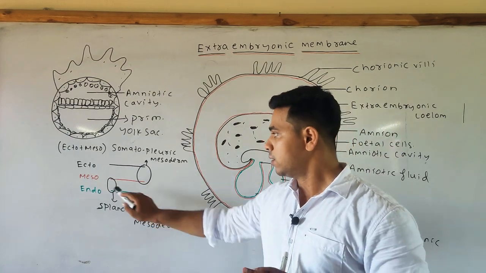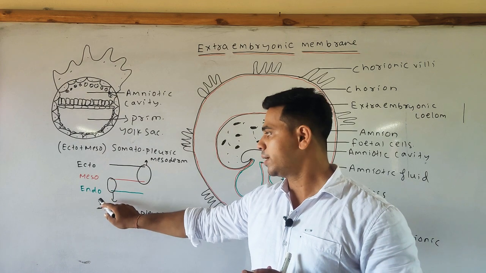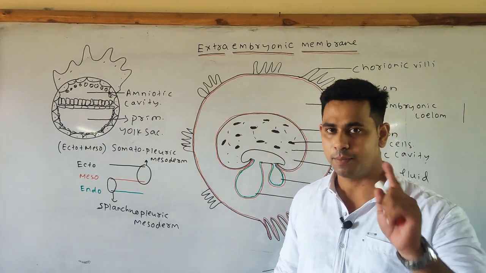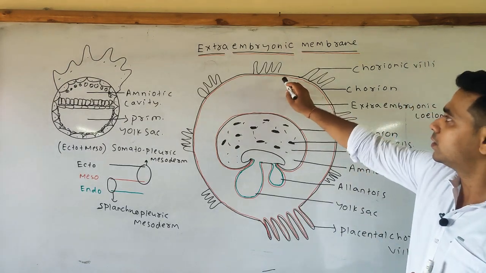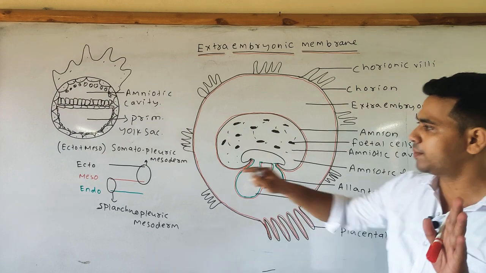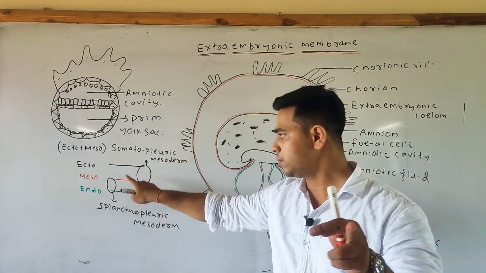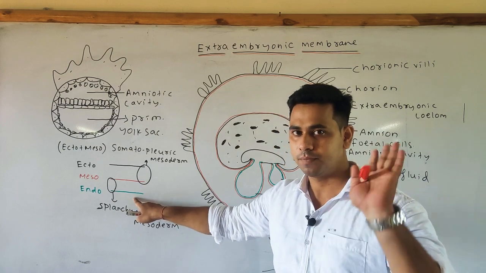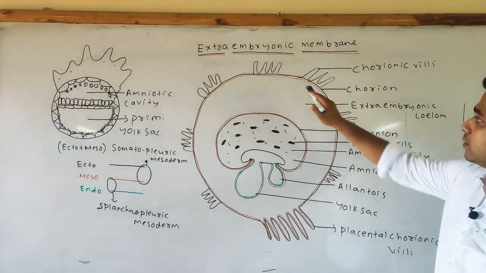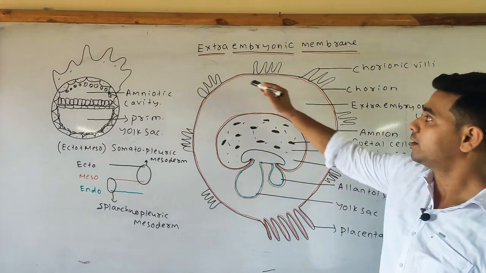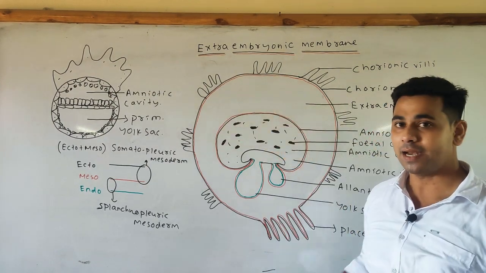But if the extraembryonic mesoderm and the extraembryonic endoderm come in contact with each other, it is known as the splanchnopleuric mesoderm. The black color represents the ectoderm, red color represents the mesoderm and the green color represents the endoderm. The chorion is externally lined by the ectoderm, and it is internally lined by the mesoderm.